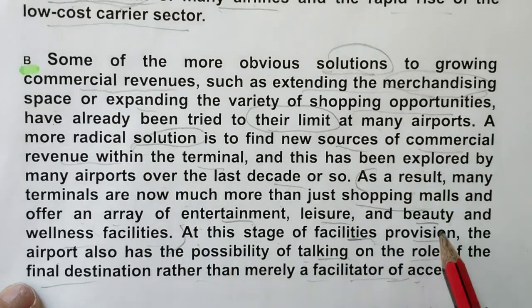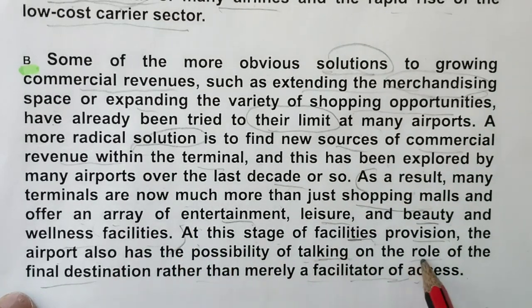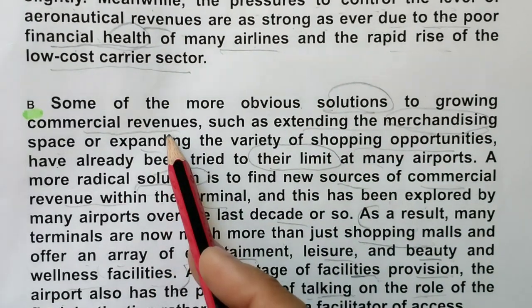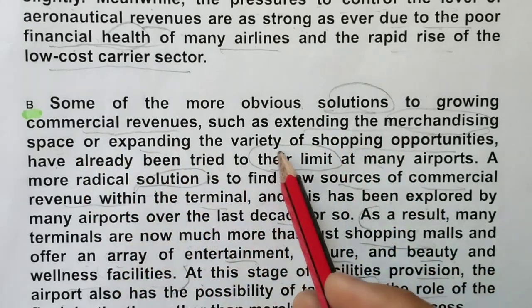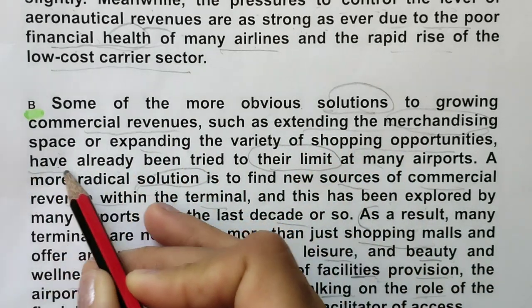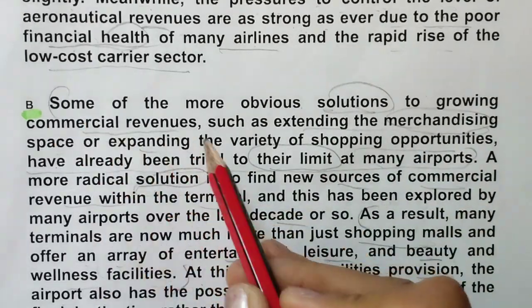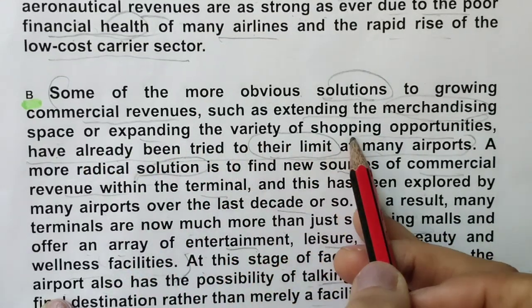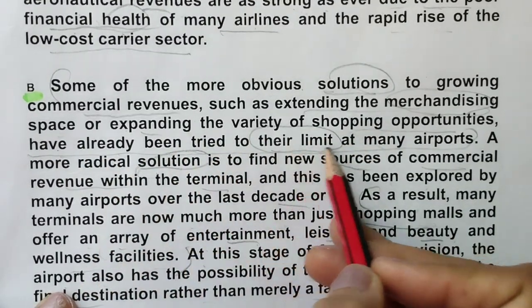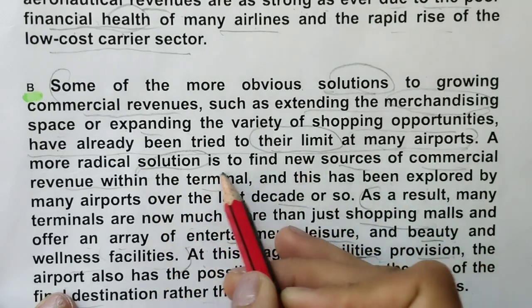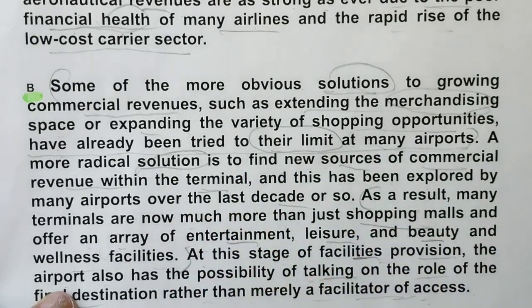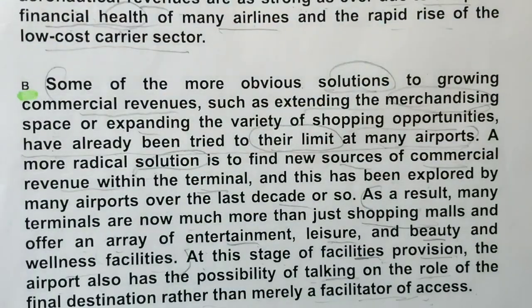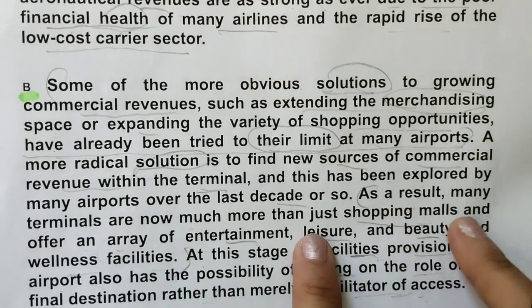At this stage of facilities provision, the airport also has the possibility of taking the role of final destination, and obvious solution to growing commercial revenues such as expanding the variety has been. Oh yes, here also they have given something. First line, see this. So solution to growing commercial revenues, expanding the variety of shopping opportunity have already been tried to their limit at many airports. A more radical solution within the terminal. Okay, I think examples of airport premises that might is not there here. That's why it is not matching.